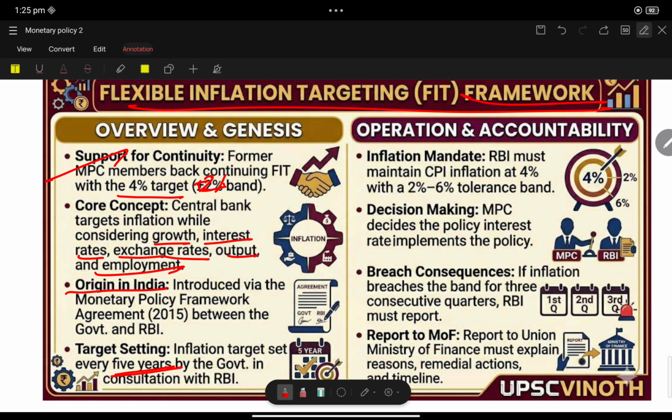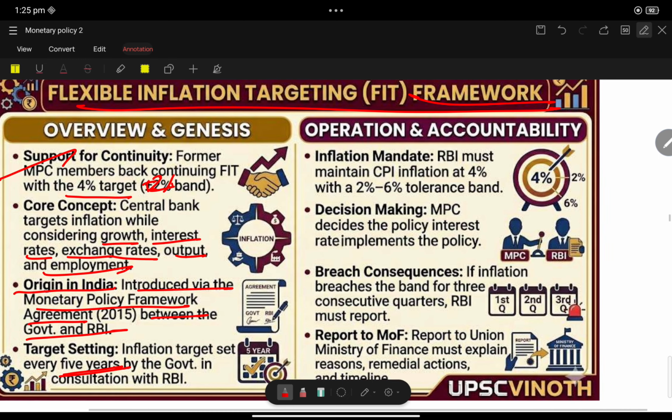So it originated in India. The flexible inflation target is introduced via the monetary policy framework between the government and RBI.